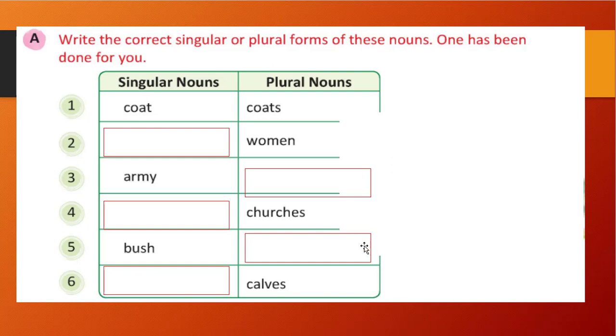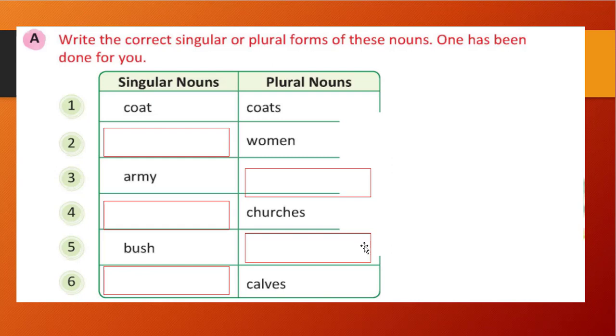Here you see the singular noun column is given, and the plural noun column is given. So what we need to do here is, wherever the blanks are, write the corresponding singular or plural nouns. See, in question one the singular noun is coat, and the plural noun is coats, right? And a second blank space is given, and the plural noun given is woman. So what can be the singular noun of woman? In third, the singular noun army is given. So what can be the plural noun?